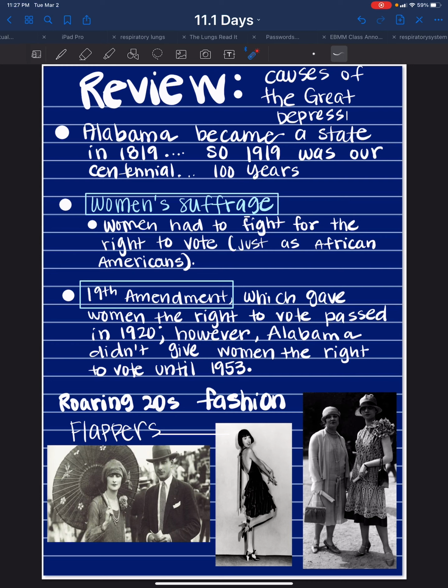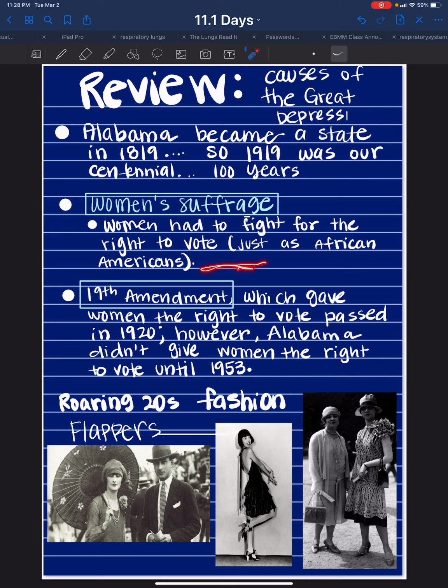All right, let's continue. Causes of the Great Depression. Alabama became a state in 1819, so 1919 was our centennial, our 100 years. Remember, cent, there's 100 cents in a dollar, 100 pennies, so cent equals century, which equals 100. Women's suffrage was part of the Great Depression.